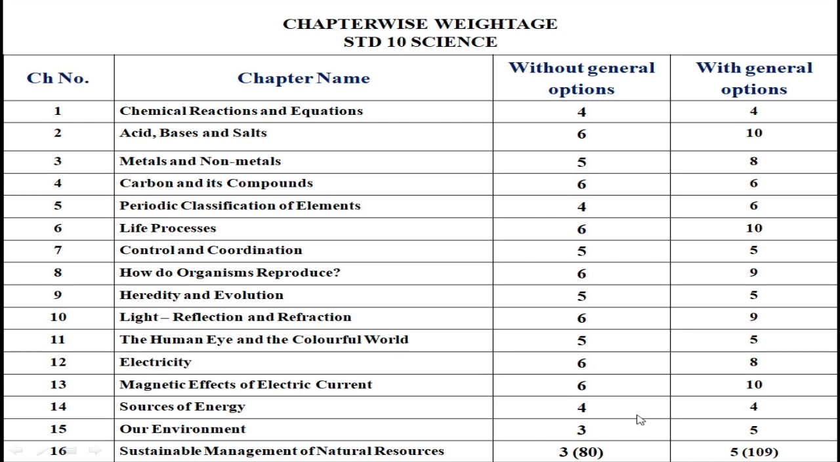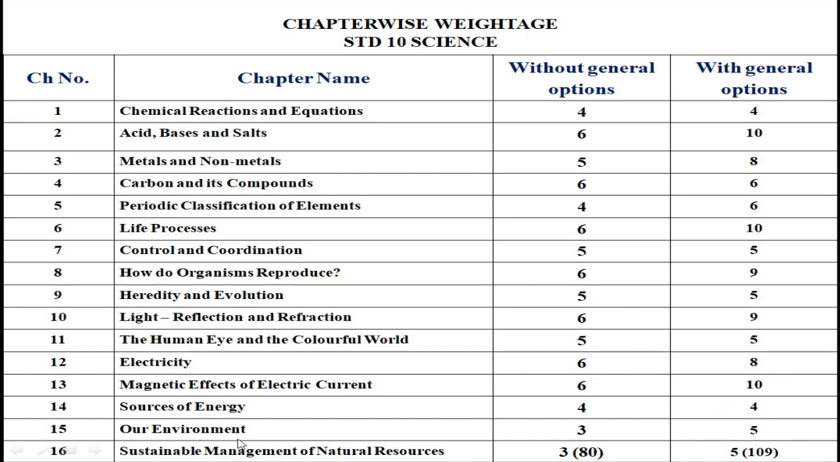Now we will discuss how you should get good marks, or even how you can pass easily. Then you can focus on the last 3 chapters. Chapter 14, sources of energy. Chapter 15, our environment, and chapter 16, sustainable management of natural resources. If you see this particular weightage, then you can see it is 4, 3, 3, or you can say 5, 5, 4, which means this is 14 marks.